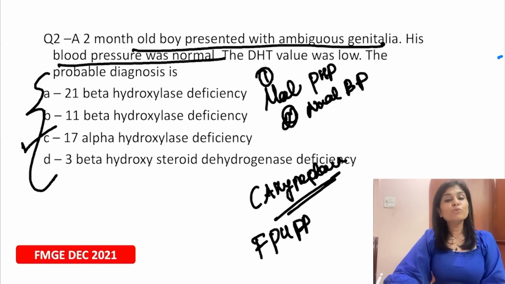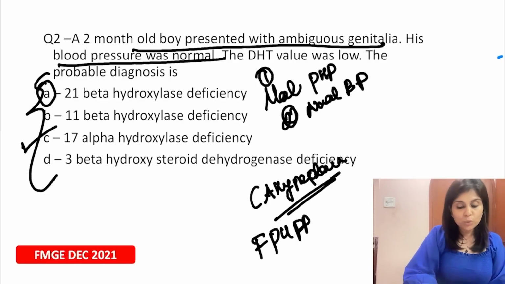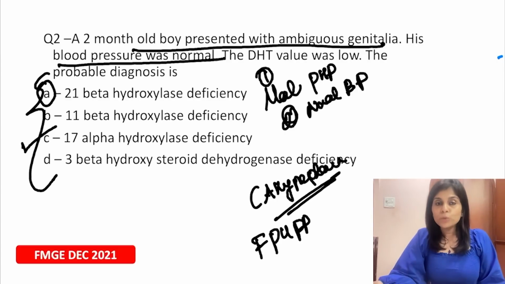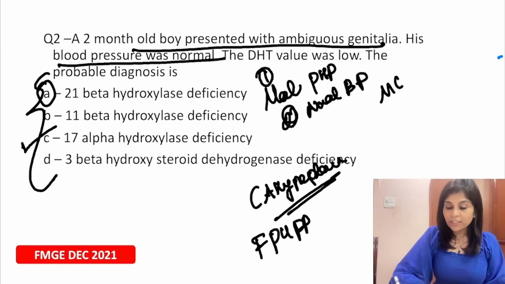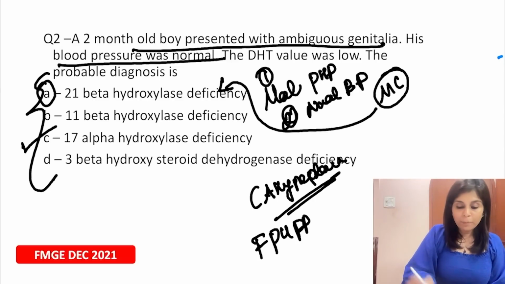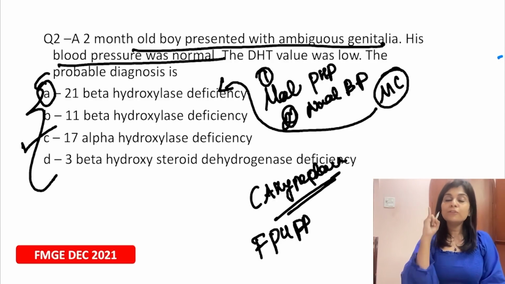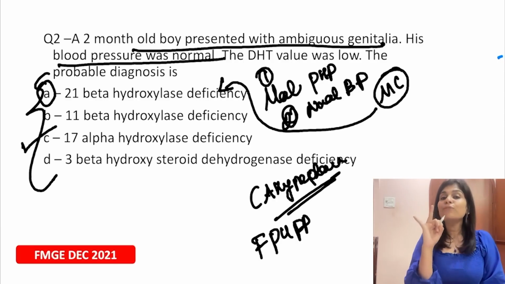And I know that most of you chose choice A, which is 21-beta hydroxylase deficiency, just because you have come across this term often. So which is the most common congenital adrenal hyperplasia? The most common congenital adrenal hyperplasia is caused by 21-beta hydroxylase deficiency, but that presents as female pseudohermaphroditism and as salt wasting forms.